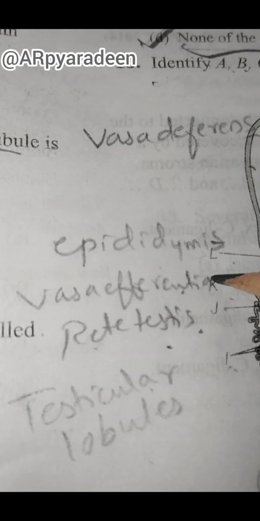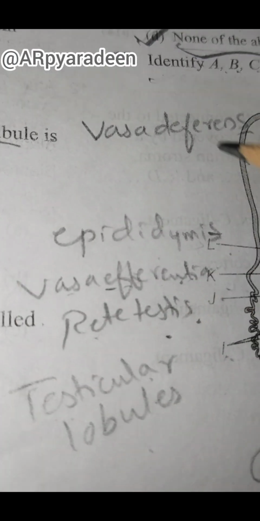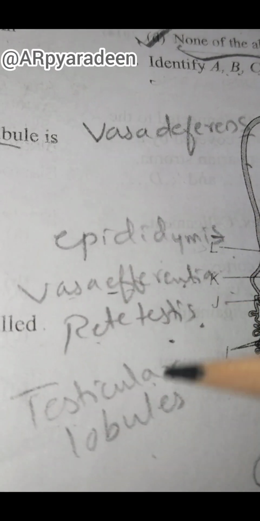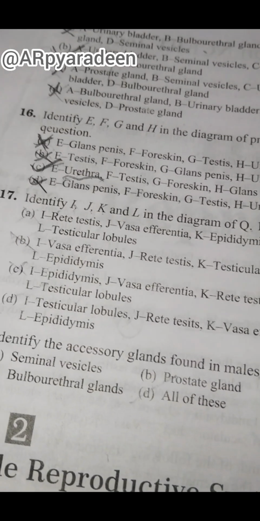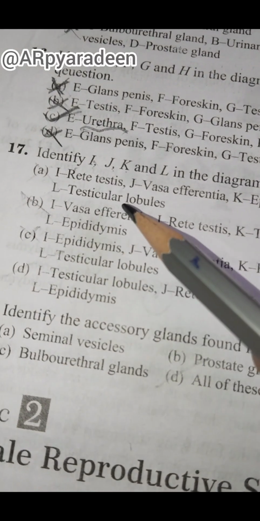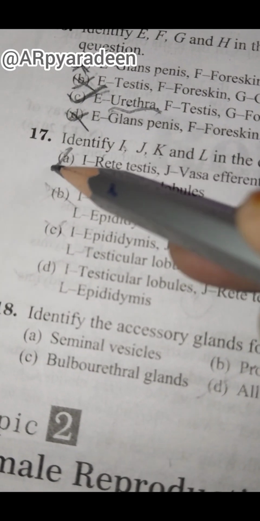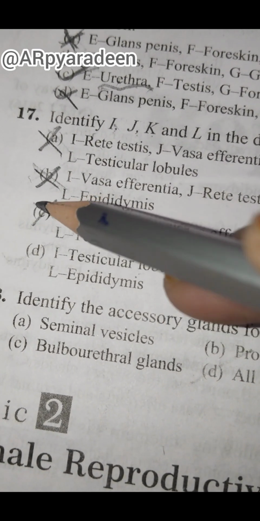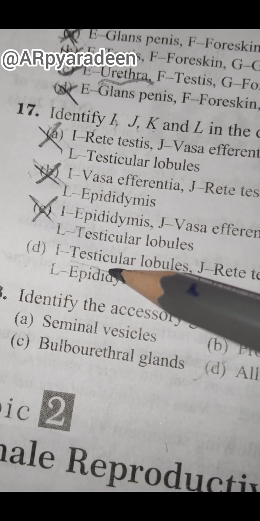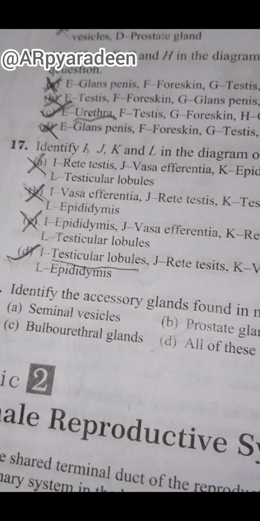The option should begin with testicular lobule and next it should be rete testis, vasa efferentia and epididymis. So this should be the sequence. Let's see the options. First one needs to begin with testicular lobules. This is not beginning with the testicular lobule. Again, this is not beginning with the testicular lobule. And this is not. So this will be our option, testicular lobules. Option D is the correct answer.